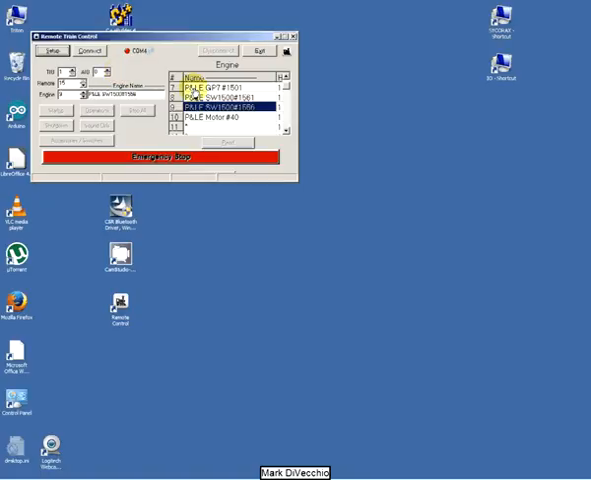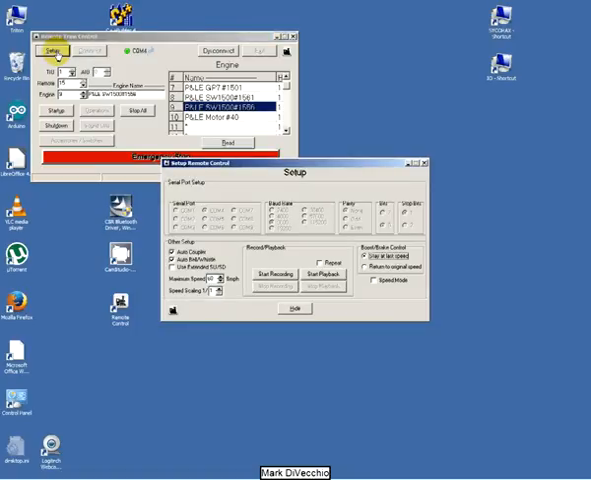Start up the program, press connect to connect to the TIU, press setup. On the setup screen, you press start recording. At this point, it will record our key presses. We'll start up the engine.